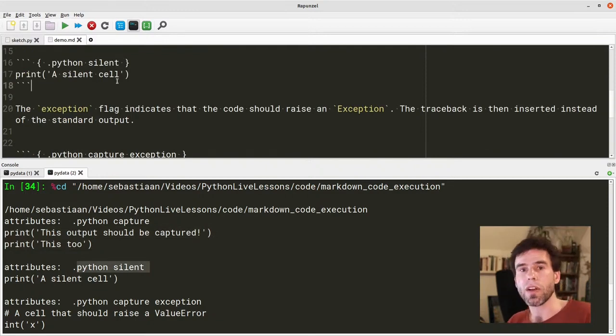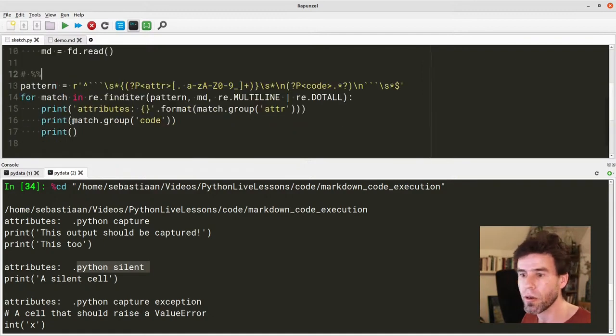Now, this is how far I wanted to go during this episode. So what we've done here is basically we started with a sketch, which sounded maybe complex, but you see that sketch actually is pretty straightforward, right? If you narrow it down, extracting these fenced code blocks from our Markdown is not that complicated. Now, what we have done is we've captured the code that we want to run. We've captured the attributes that define how the code should be run.